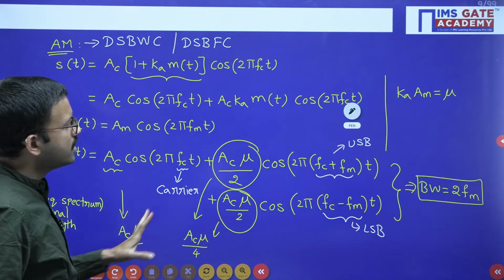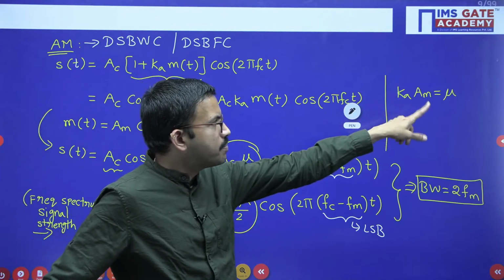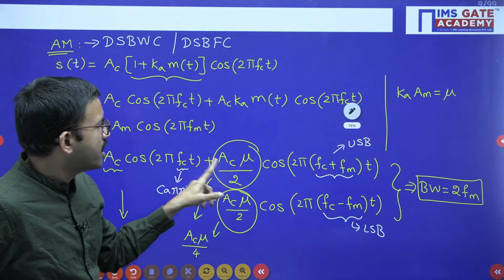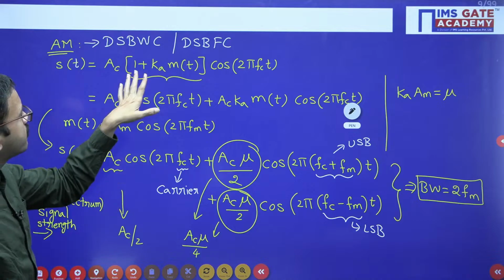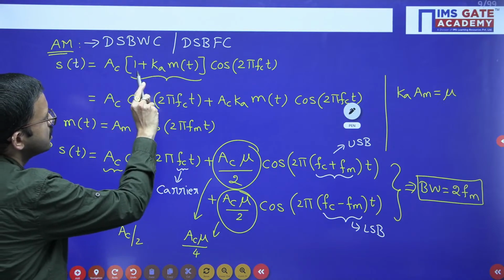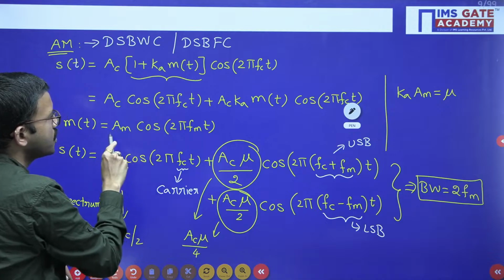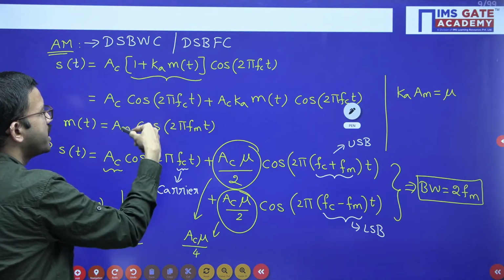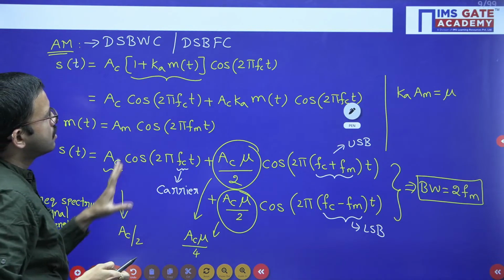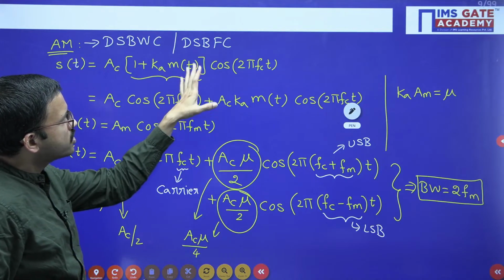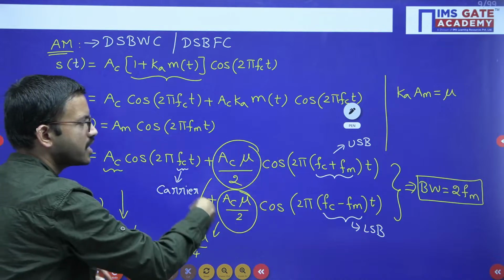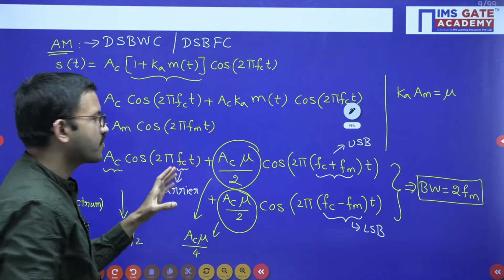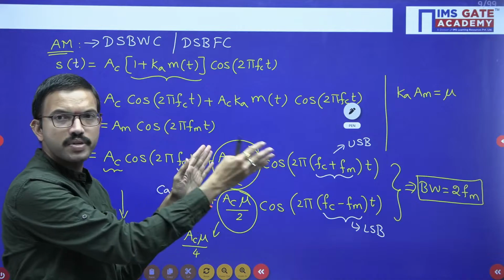Here we already represented K into AM equal to mu, right? From this equation, when you consider m of t equal to am cos 2 pi fm into t, K into am equal to mu, so you get mu cos 2 pi fm into t into cos 2 pi fc t. I'm discussing one more equation. This equation you got after doing the splitting, right?